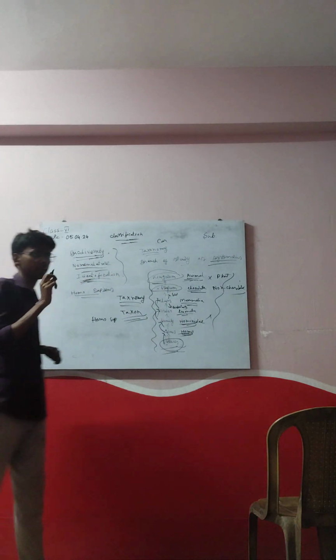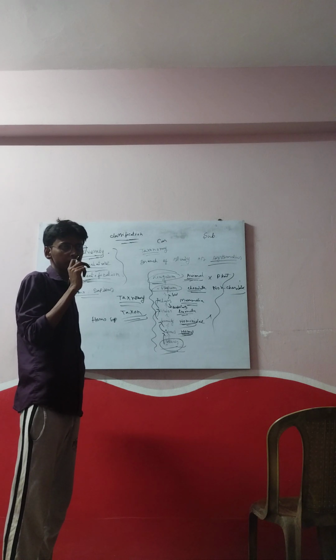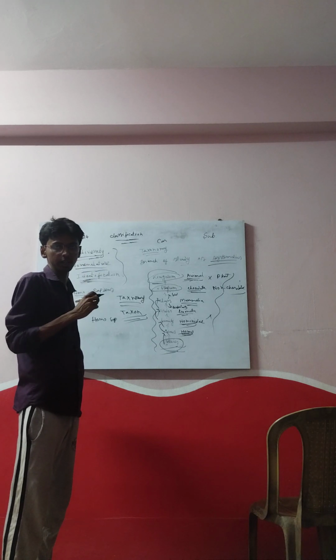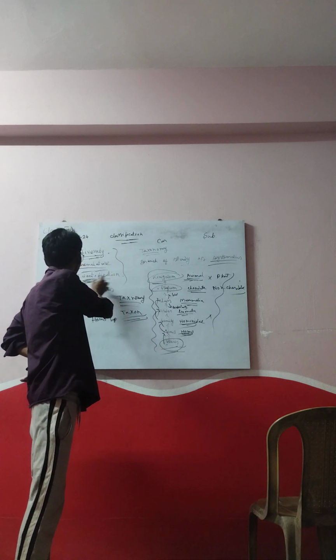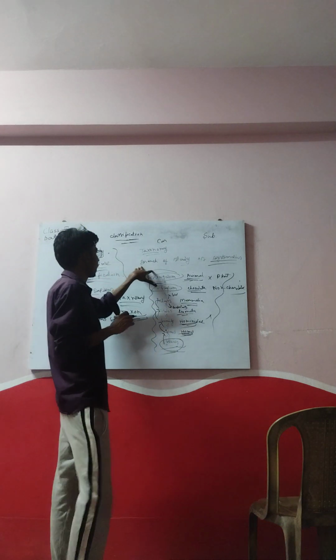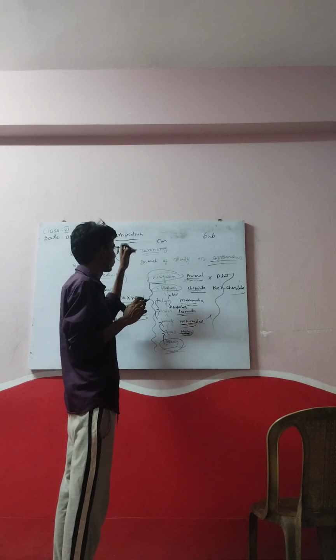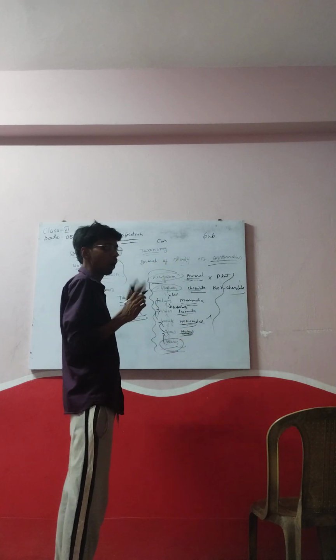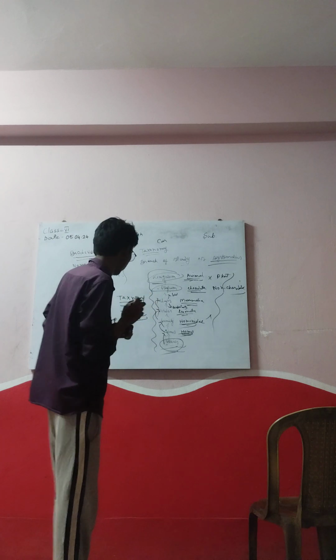There are particular characteristics. We have to identify some particular characteristics that are unique in each plant or animal. That way we can identify, and that is called identification. Now the branch of study of biological classification is known as systematics. How can we classify these organisms in a particular order? That is called systematics.